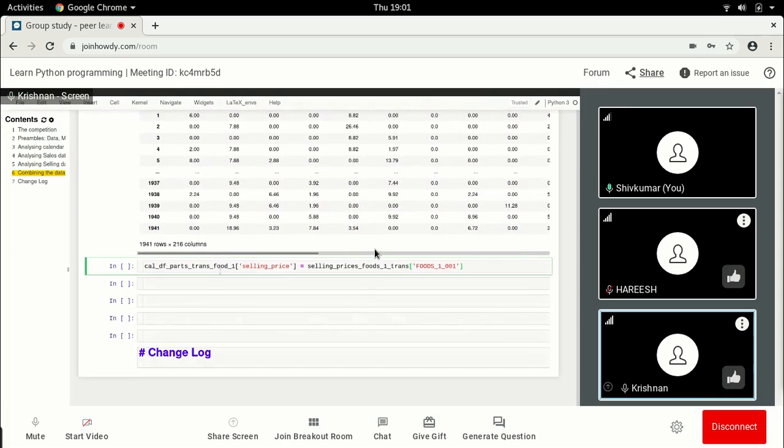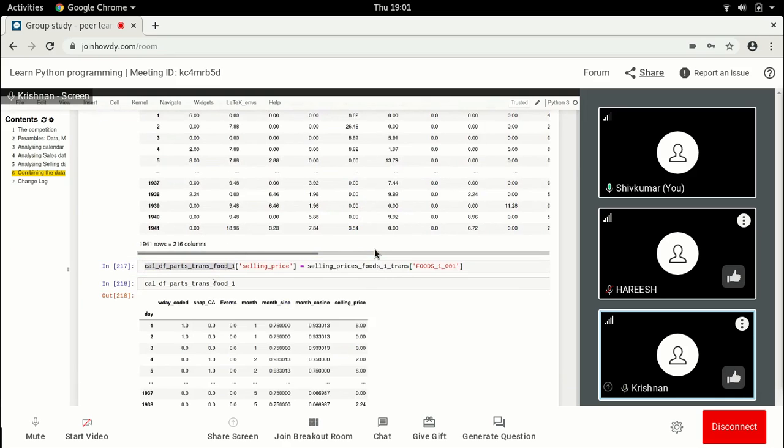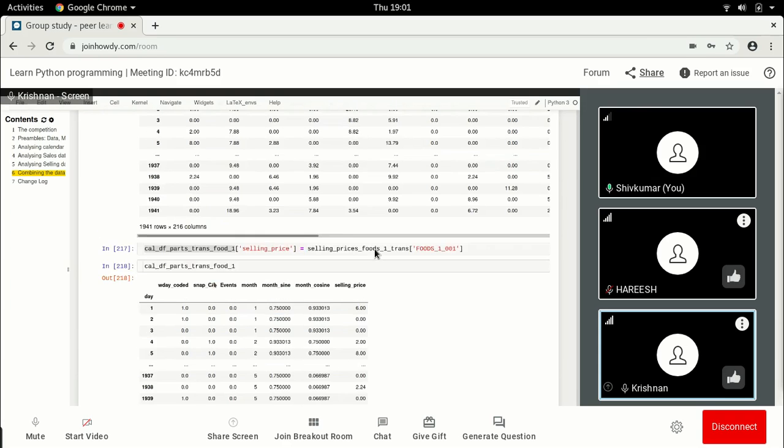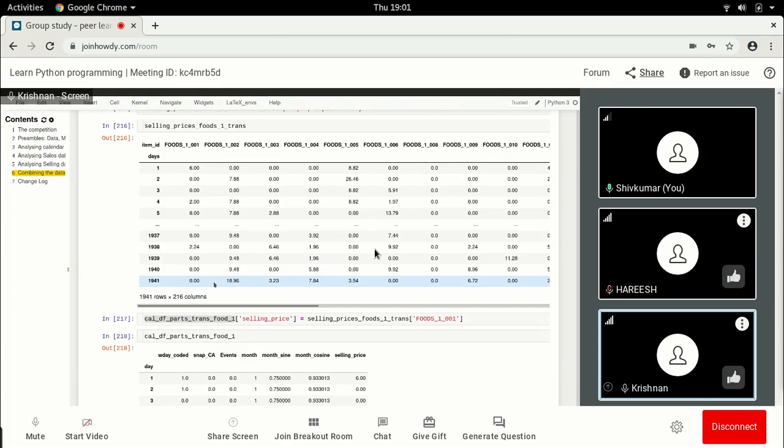What will be interesting next is that if we want to automate this process, we'll have to do some continuous transpose and jugglery. It's easy to extract the selling prices if we flip it. If you take the food item and do a transpose of this, we get foods on the x-axis, we can iterate through each row, extract that, pivot it again, and add them as separate NumPy arrays.